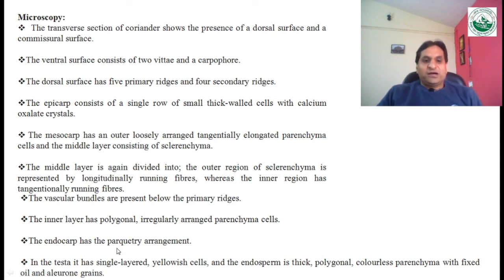So the endocarp has the parquetry arrangement. Endocarp consists of the parquetry arrangement, and in the testa a single layer of yellowish cells is there, and the endosperm is thick polygonal, colorless parenchymatous, with fixed oil and aleurone grains.